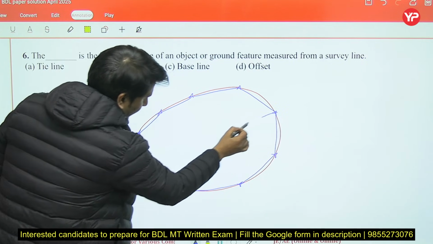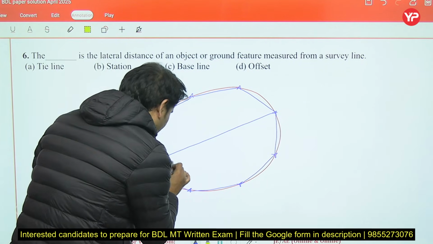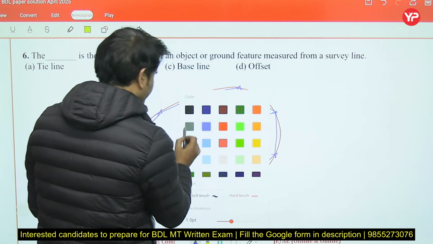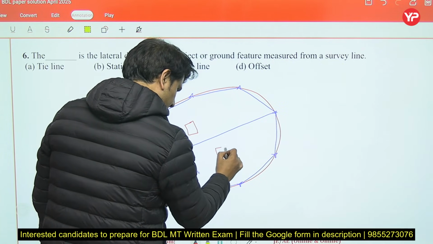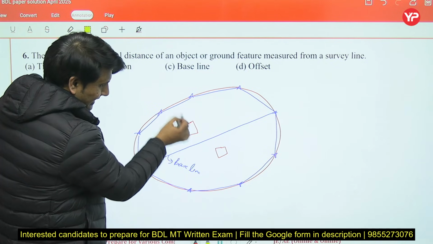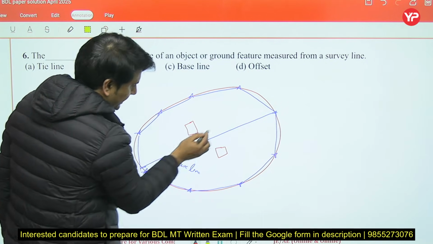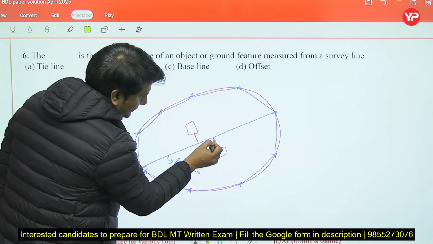This is the line which is dividing the whole area into two parts, and this is called the baseline, right? Now suppose your feature is nearby, here. When we do lateral measurement, this is along the length and this is at 90 degrees. So this is called an offset.